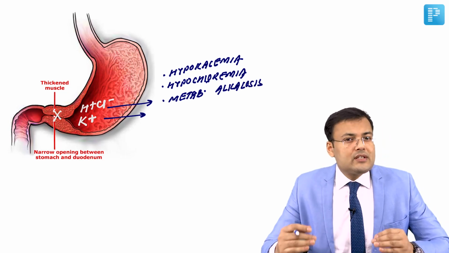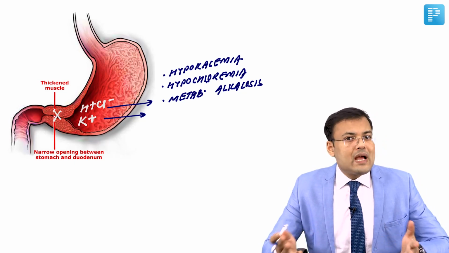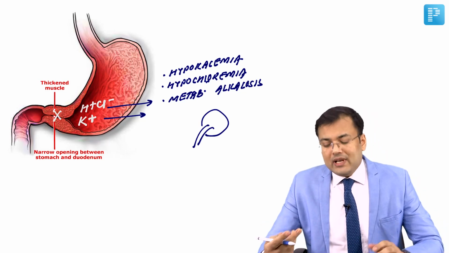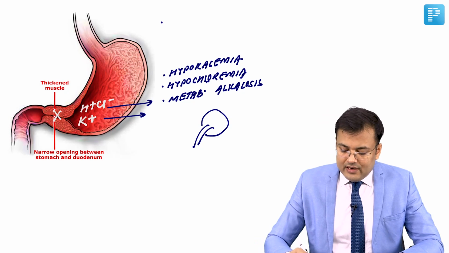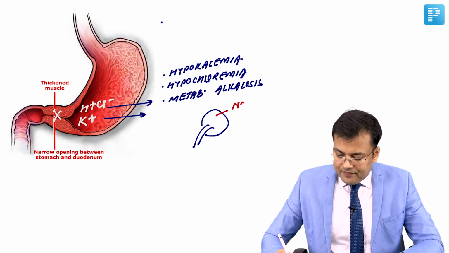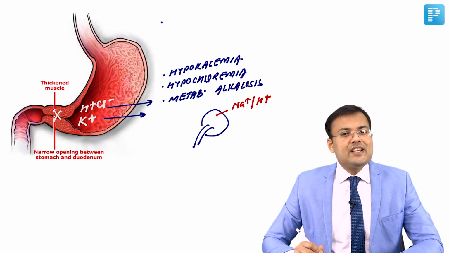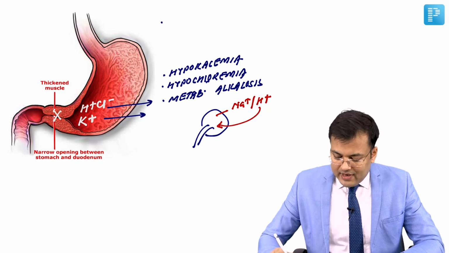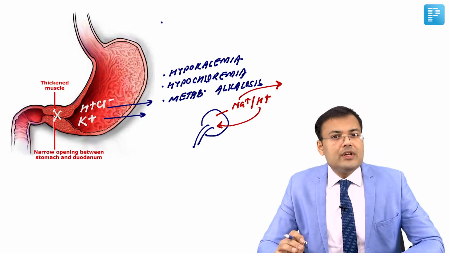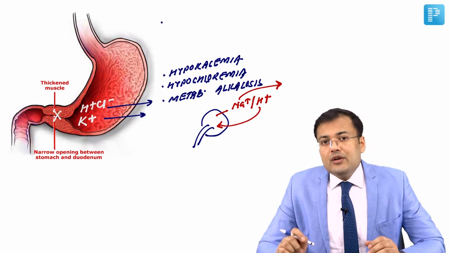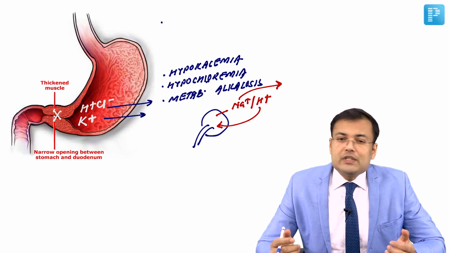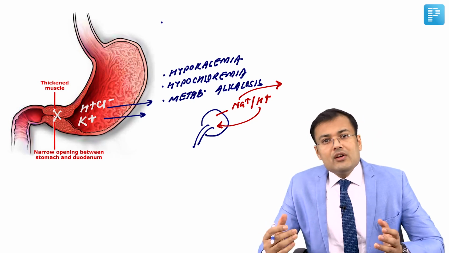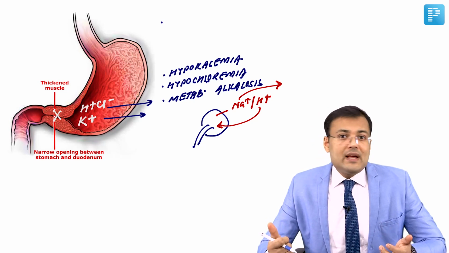Simple. This is seen in the beginning. What happens later? Whenever the patient is having metabolic alkalosis, in the collecting duct of the kidney there is a sodium proton exchanger. Since there is loss of H plus in the vomitus, the kidney is going to preserve H plus and excrete sodium. When sodium is excreted into the urine, water also goes with sodium. So there is loss of sodium, loss of water, and the body goes into a state of hypovolemia and hyponatremia.